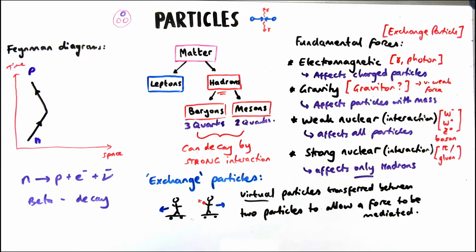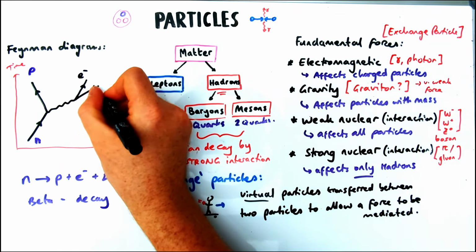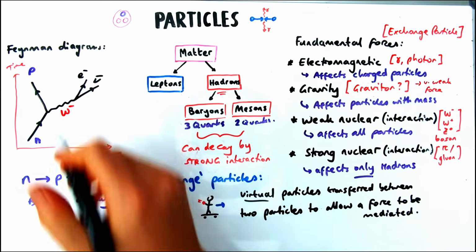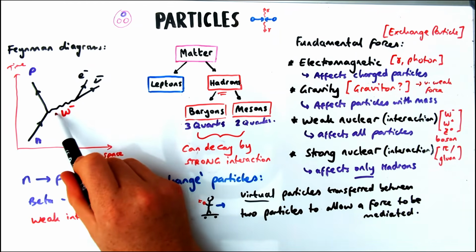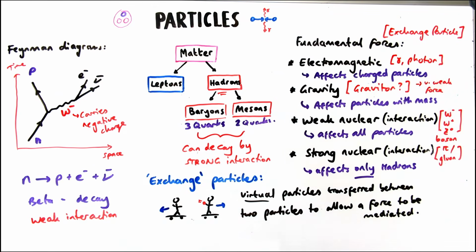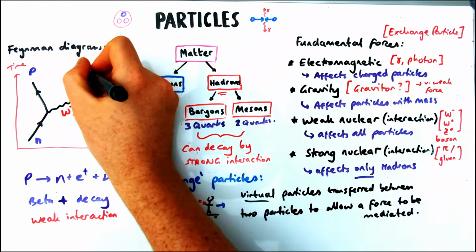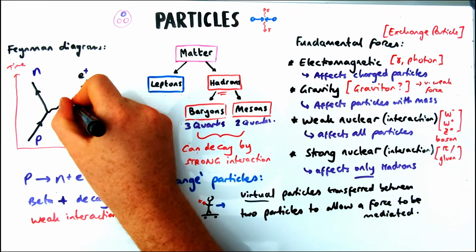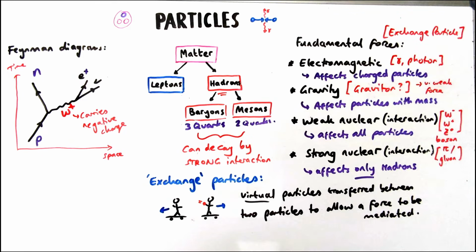And then we have our exchange particle, which wiggles off to show it's a virtual particle that turns into our electron and our antineutrino. Now, in this case, the exchange particle is the W minus boson, and that's because once the neutron changes into a proton, it needs to take away the remaining negative charge for conservation of charge, which then becomes the electron and antineutrino. So this is an example of a weak interaction decay because all particles are involved. Changing this to beta plus decay, we change the proton to a neutron, and this time it's a W plus boson that's carrying away the positive charge to make the positron and the neutrino.